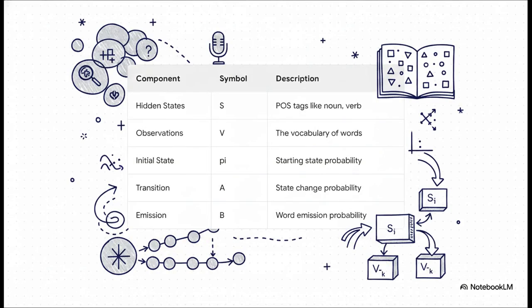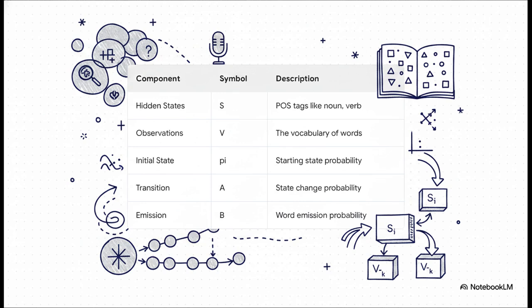To pull that off, the model relies on a very specific formal architecture. Let's keep that theater metaphor going to make sense of the variables here. First, we have S, the hidden states. Again, these are the backstage roles like noun or verb. Then V, the observations, our literal actors, the words. Next up is pi. Think of pi as the chance that our play opens with a specific character taking the stage first.